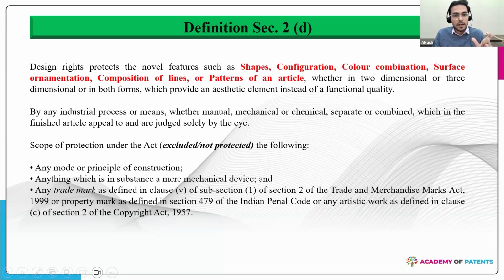This can be done by an industrial process. These industrial processes can include a manual, a mechanical or a chemical process, or a mix and match of these processes to achieve the final design product. And there are certain things which are excluded, which are not protected under the Designs Act, which is basically a mode or a principle of construction. How you achieve that design is something which is not protected. Anything which is in substance a mere mechanical device is not protected. For example, a screwdriver or a wrench, right? Anything which is basically performing the function of a mechanical device is not protected.